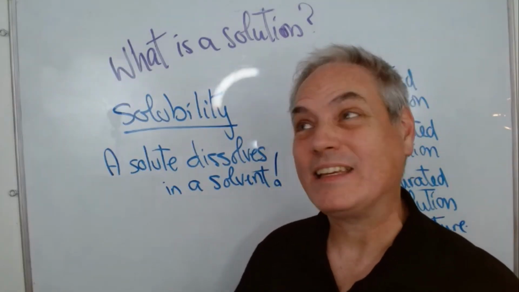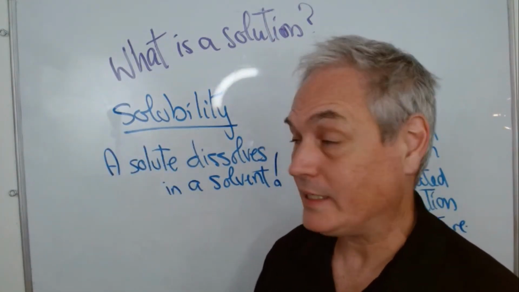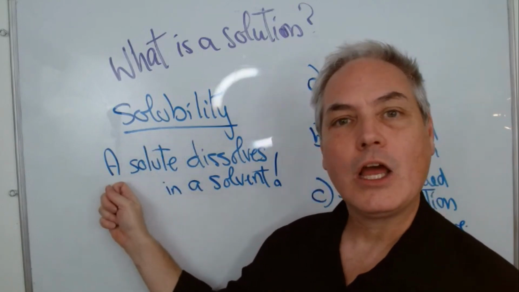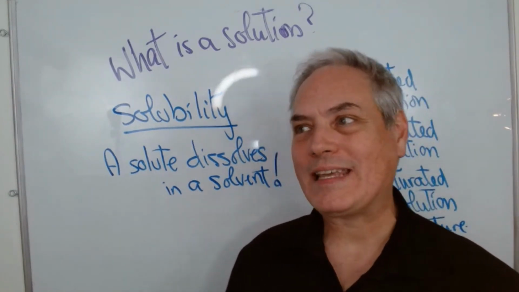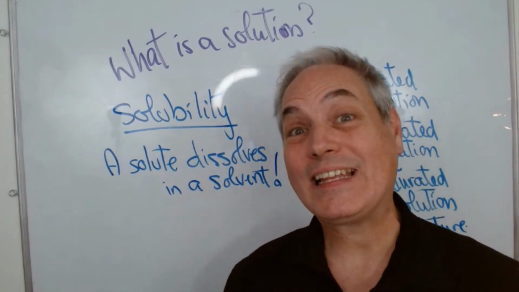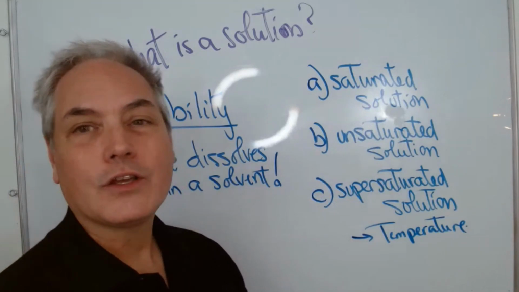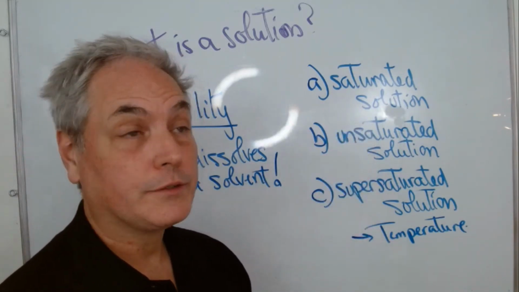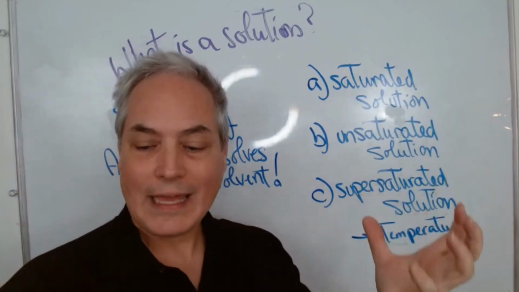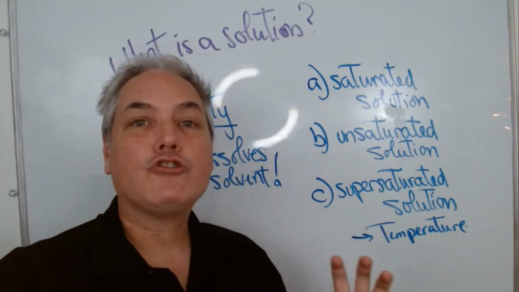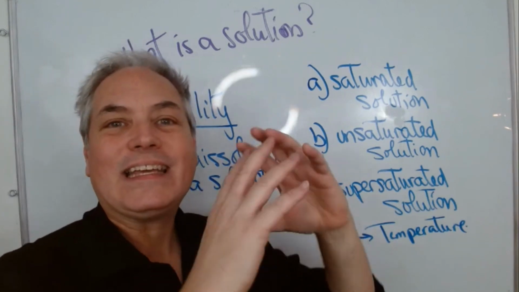To continue with our exploration of solutions, we are going to go into the word called solubility. Solubility is about a solute that can dissolve in a solvent, but it's not always the same quantities that can be dissolved. So let's look at three different options. The first one is called a saturated solution. A saturated solution has a solute and a solvent together, and there's just enough solute in the solvent so that everything is dissolved nicely.